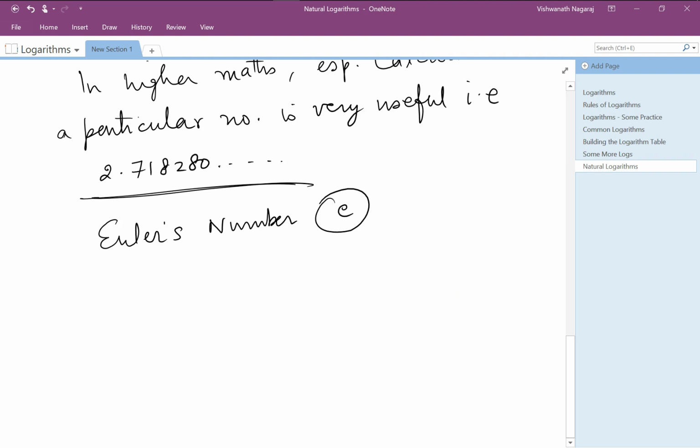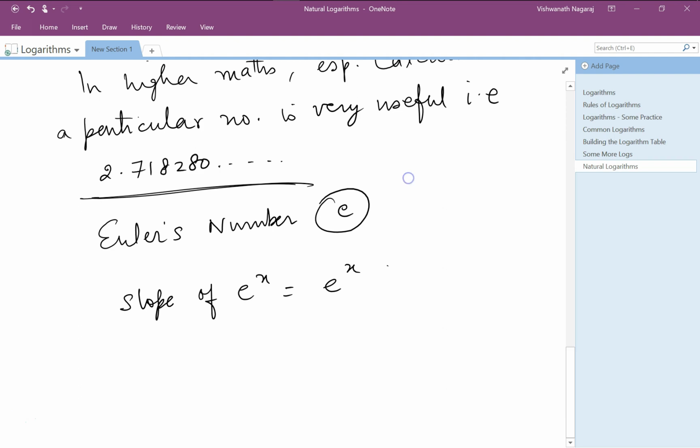Very briefly, why we find this number interesting is that if you draw a graph, you will find that the slope of e to the power of x is equal to e to the power of x at every point. Similarly, in integral calculus, the integral of e to the power of x is e to the power of x.